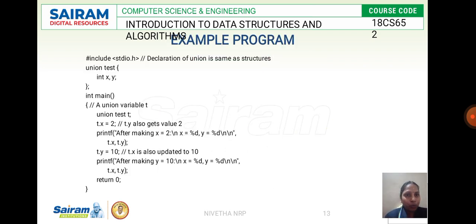This is the example program. You create a union with the integers x and y, and you give the test function t.x. What is the dot operator? It is a way of accessing your union members. When x is equal to 2, you print the value.